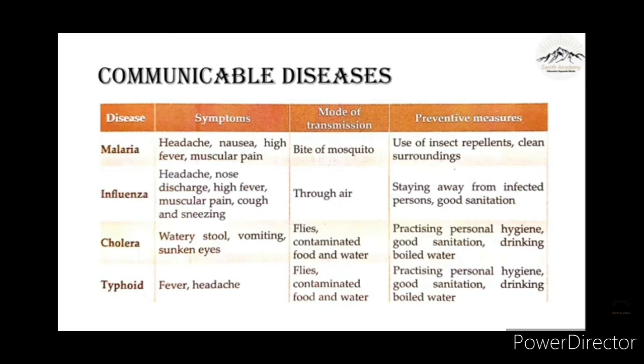When they enter the body, it produces substances that can fight the germs. Thus, the body becomes capable of fighting any future attack from germs of that disease. This is called immunity against a particular disease. There are several diseases which are being immunized, like typhoid, tetanus, polio, measles and mumps.